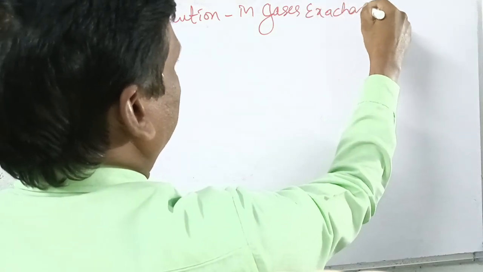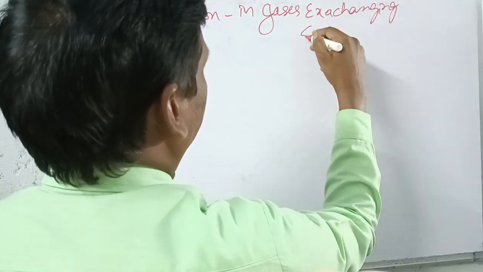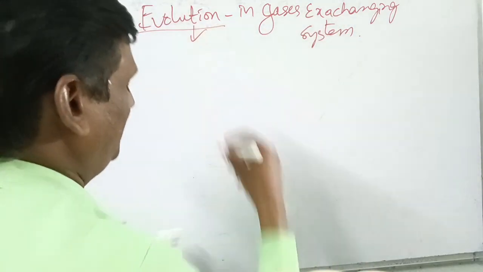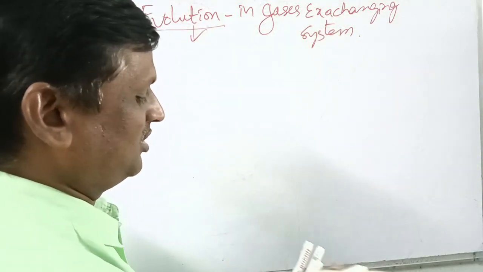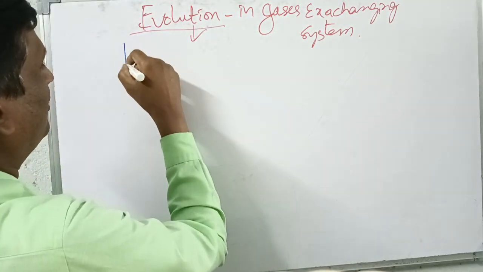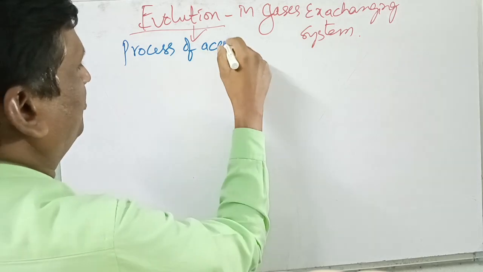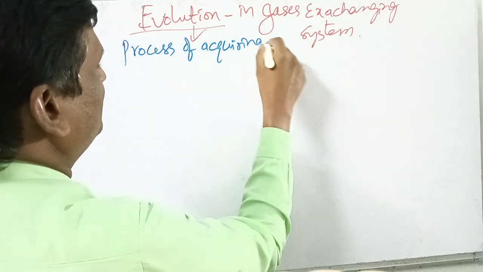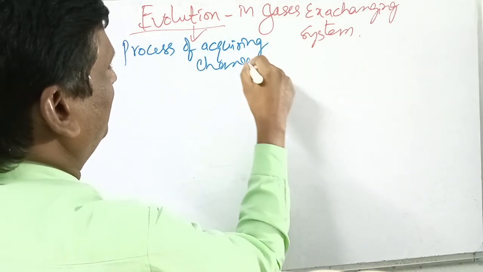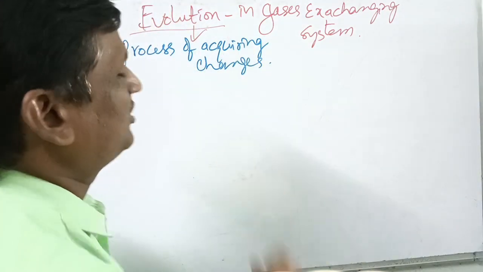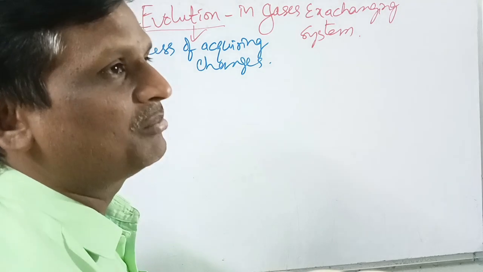Evolution in gases exchanging system. What is evolution? We already discussed in the first chapter. Evolution is nothing but the process of acquiring changes. The process of acquiring changes in living organisms is called evolution. This evolution we can observe from the protozoans to mammals.